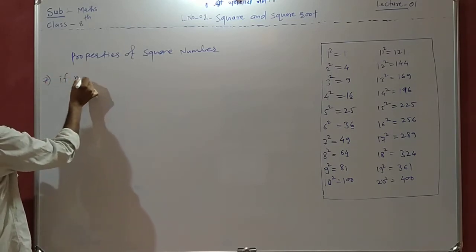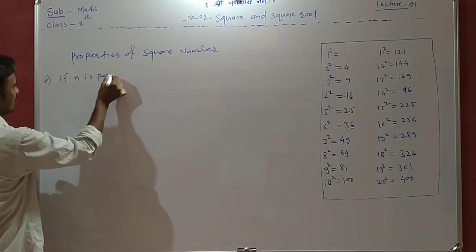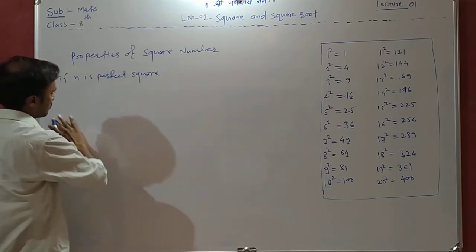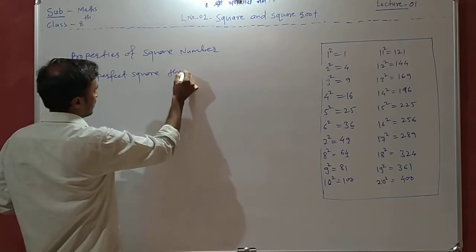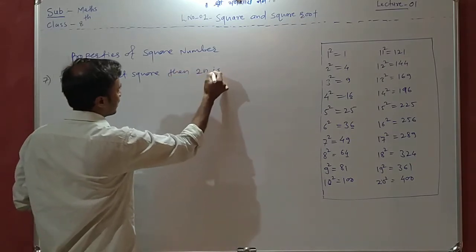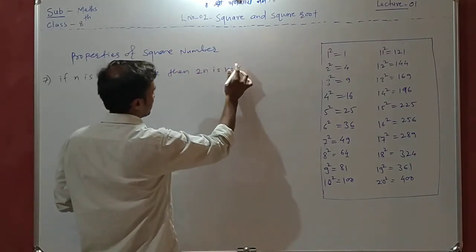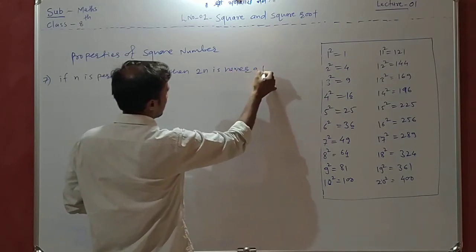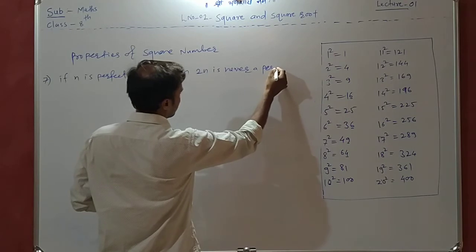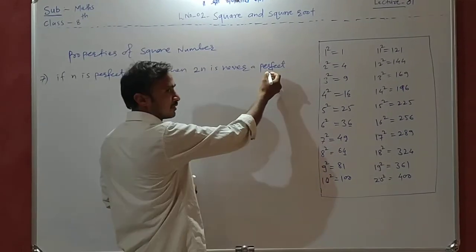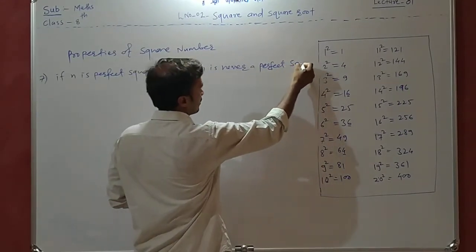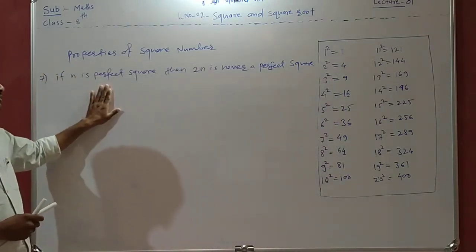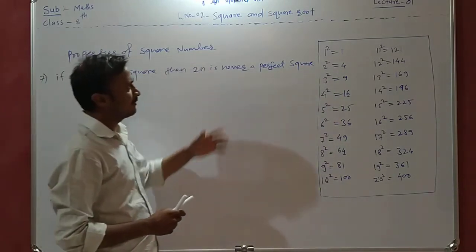If n is a perfect square, then 2n is never a perfect square. इस क्वेश्चन का मीनिंग ये है, अगर n is a perfect square then 2n is never a perfect square.